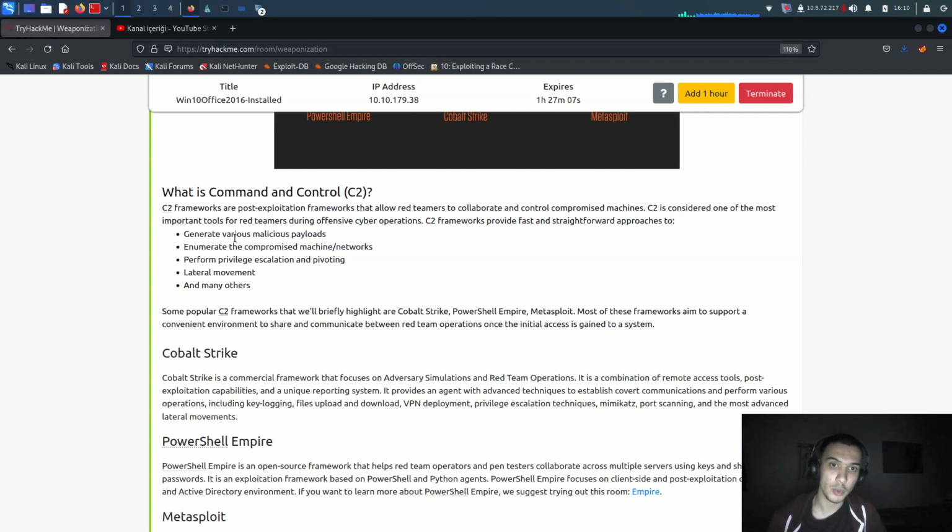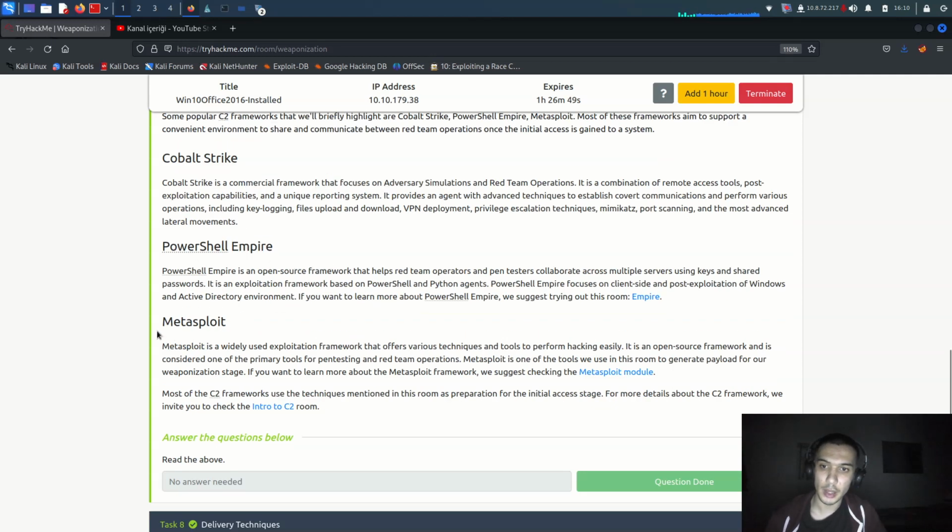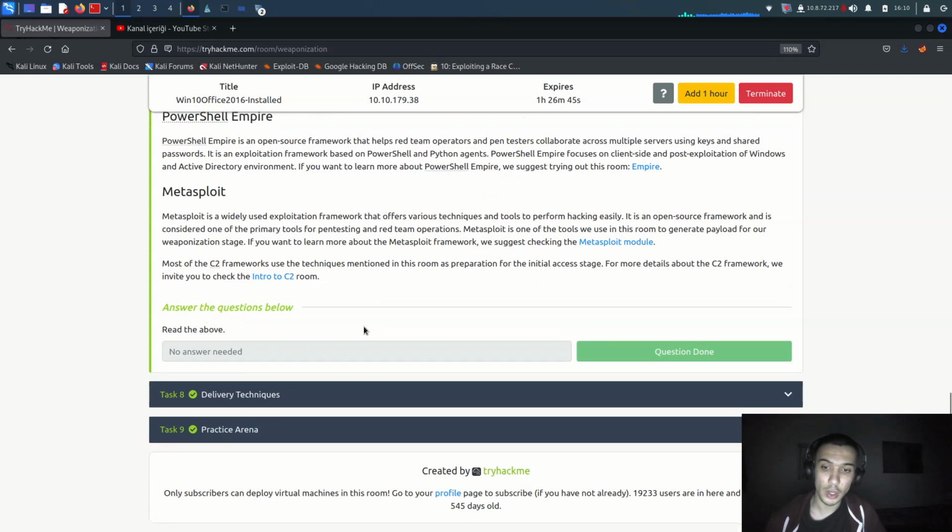C2 frameworks provide a fast, straightforward approach to generate various malicious payloads, enumerate the compromised machine's network, perform privilege escalation and pivoting, lateral movement, and many others. There's Cobalt Strike, a commercial framework, and PowerShell Empire and Metasploit. We got them before, we used all of these here.